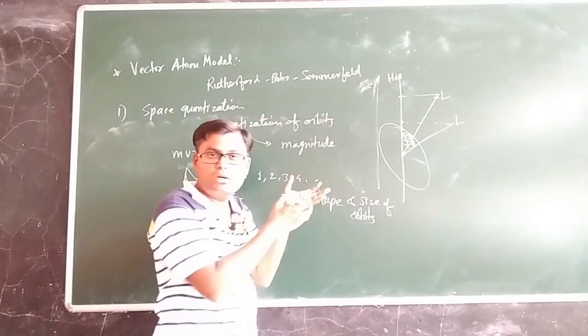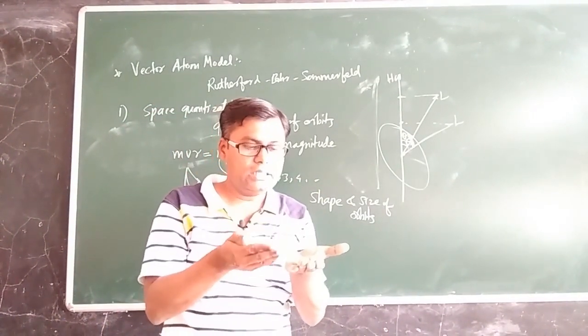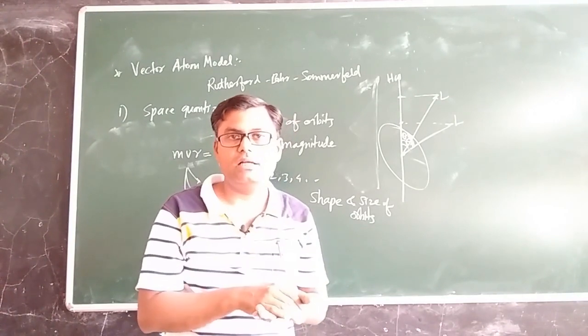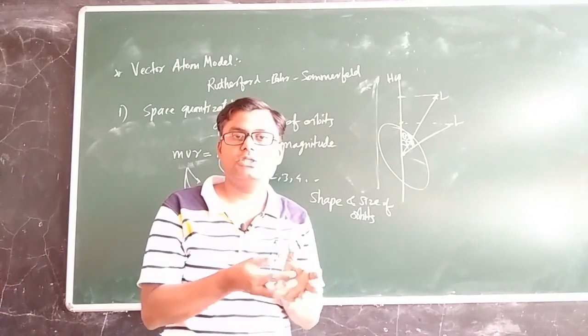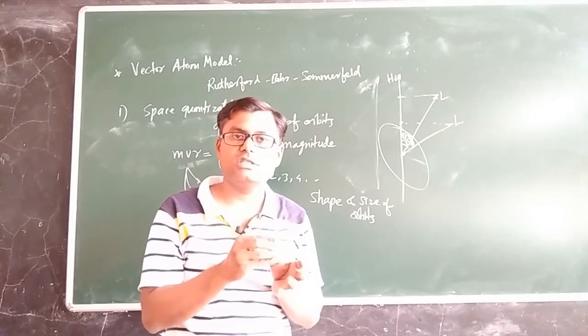So out of the concept of space quantization, what is the output actually? In the case of orbital motion of the electron, not only is there a quantization of angular momentum with respect to magnitude, the angular momentum is also quantized with respect to direction.